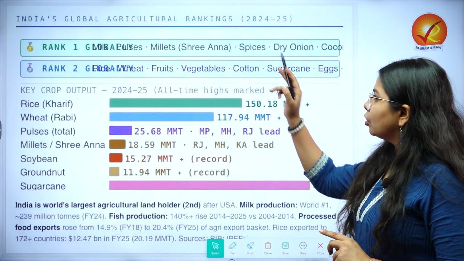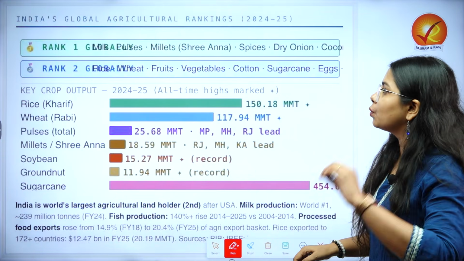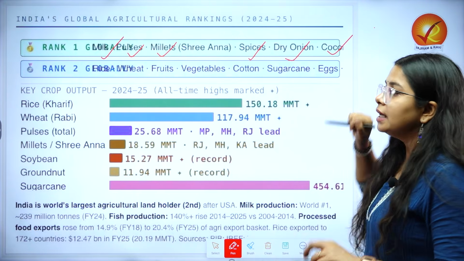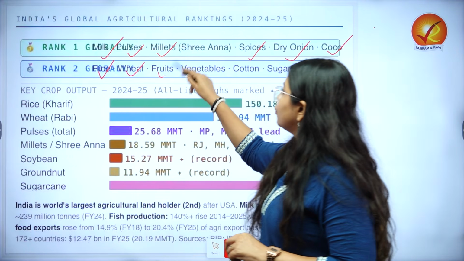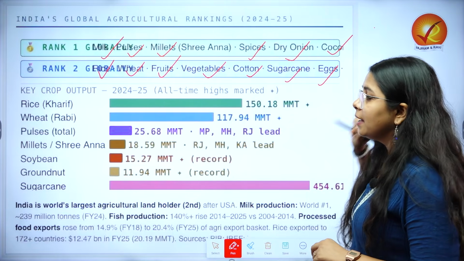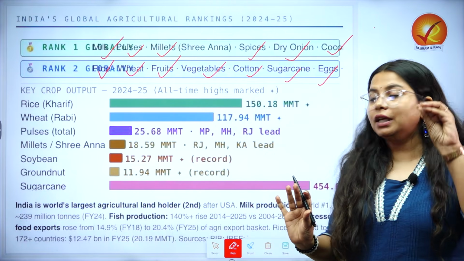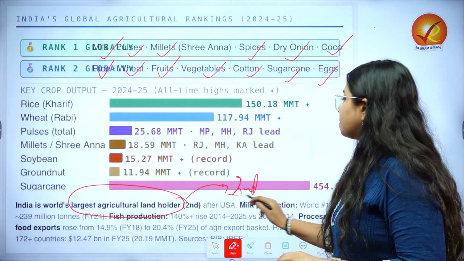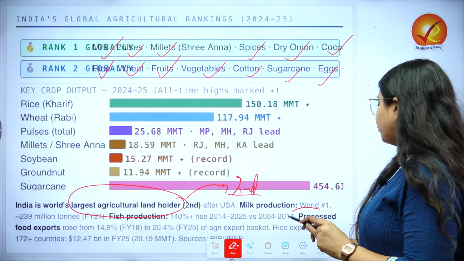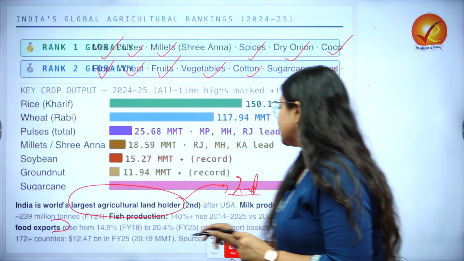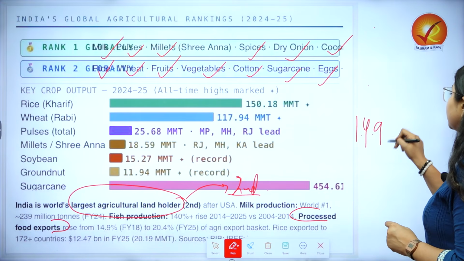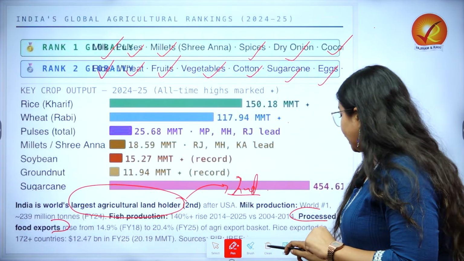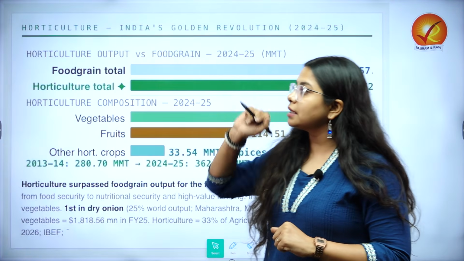Now let us look at the global rankings. India ranks 1 in production of pulses, milk, millets, spices, dry onion and coconut. Rank 2 if we are looking at rice, wheat, fruits, vegetables, cotton, sugarcane and eggs. And when we are comparing the agricultural land holder, we stand second after US. Another important factor here is that processed food exports have increased from 14.9% to 20.4%.